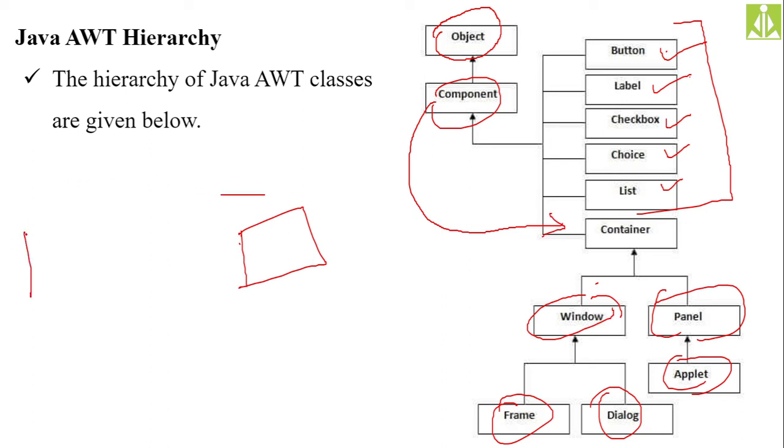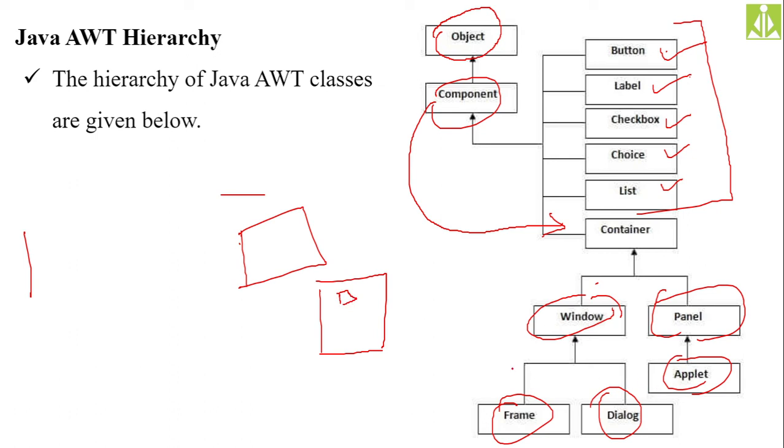Take the example of a window, where you can put the button. Can you put the button on the desktop? No, it is not possible. We can't put the button on the desktop. We need to create a window, or a panel, or a frame, or a dialog box. On that only we can put the button.